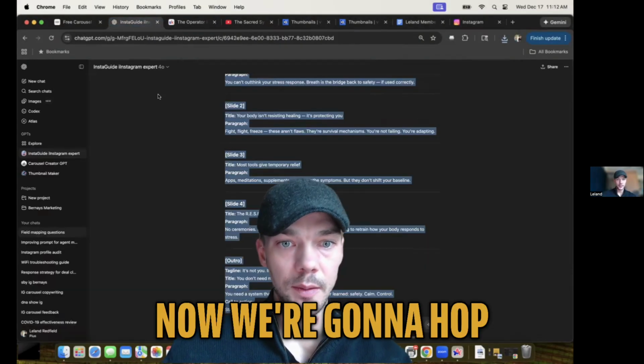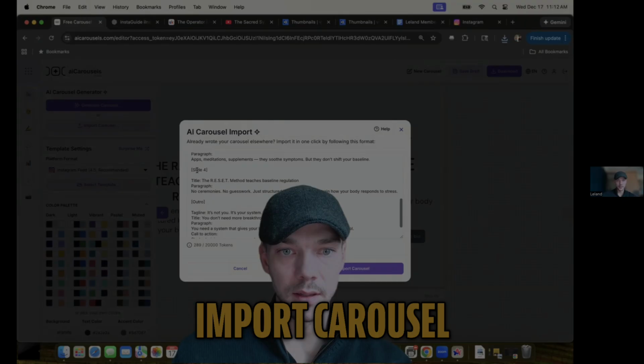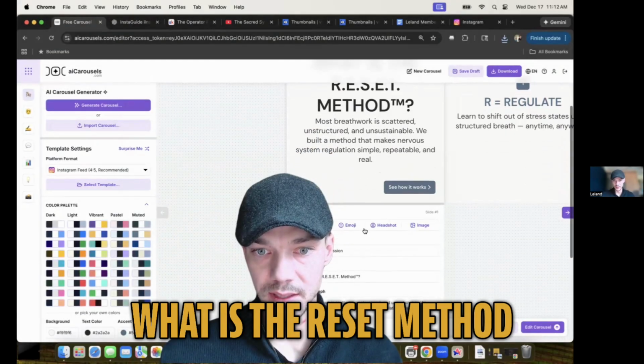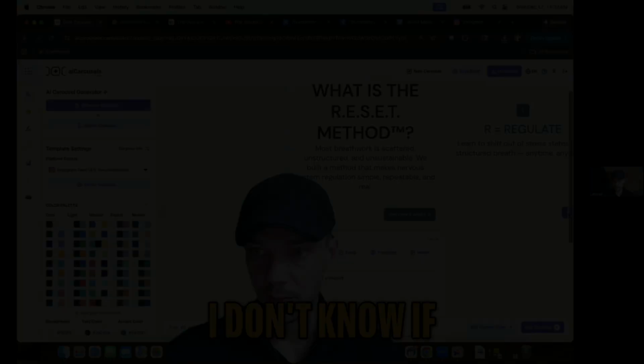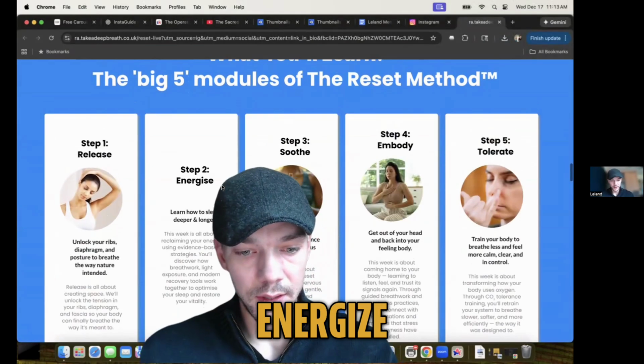All right. Now we're going to hop over here. We're going to get carousel number 3 started. All right. AI carousels, import carousel. What is the reset method? Oh boy, I don't know if that's what the reset method is. Let's see if we can find that out. Does he say what the reset method is? Release, energize, smooth. Okay. All right.